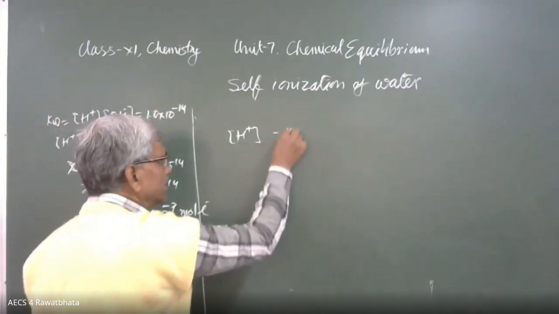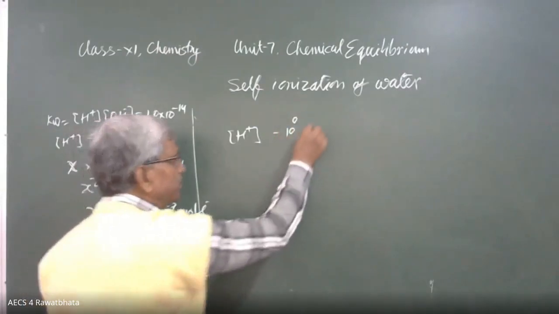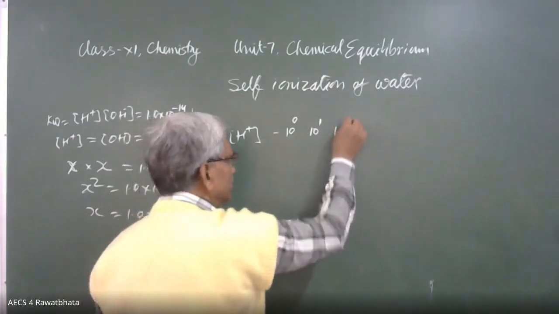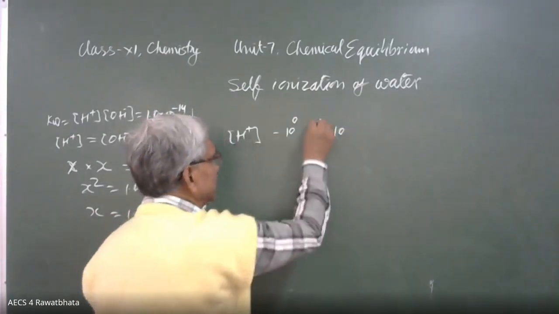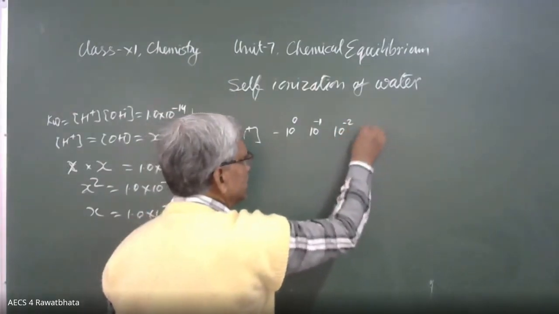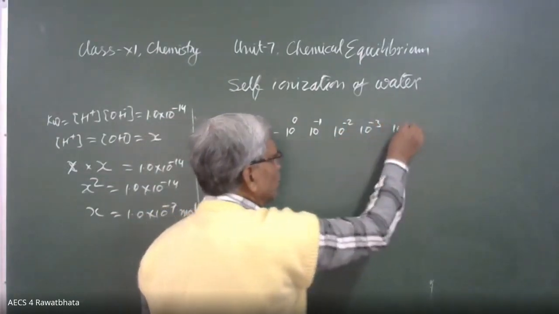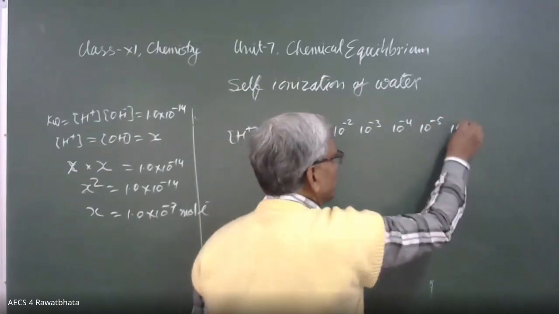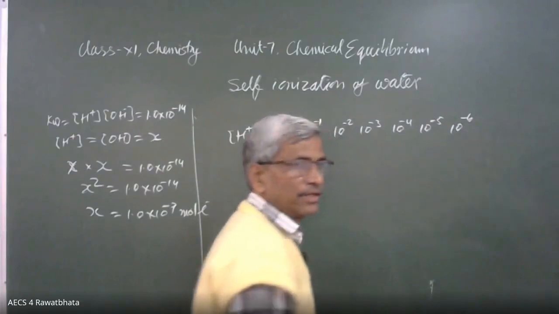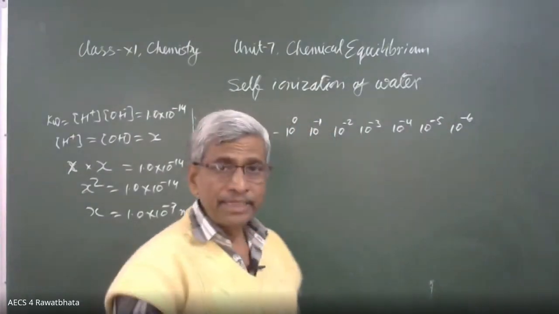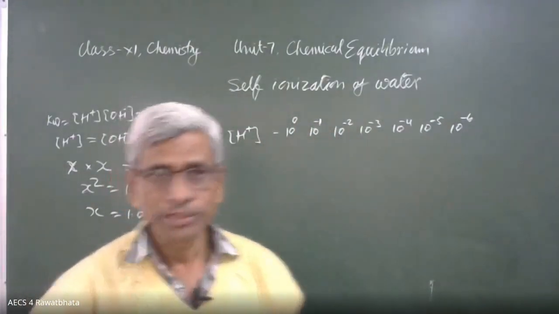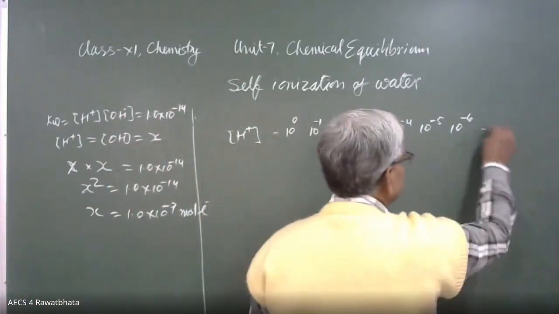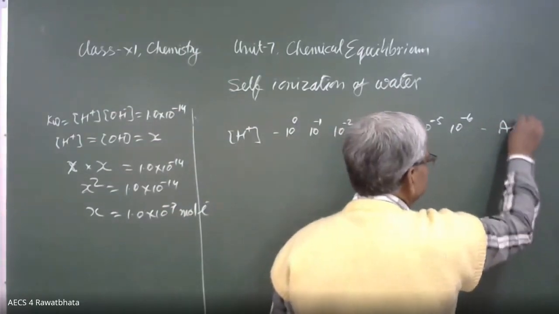It may be 10 raised to power 0, 10 raised to power 1, 10 raised to power minus 1, minus 2, minus 3, minus 4, minus 5, up to 10 raised to power minus 6. Up to this much, the medium of the water solution of a particular substance will be acidic.